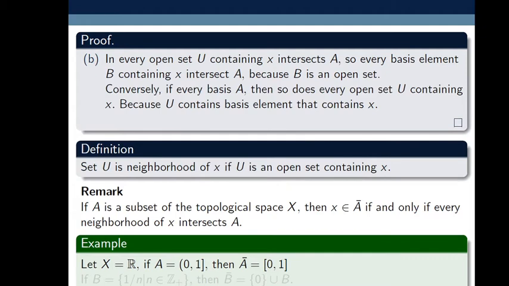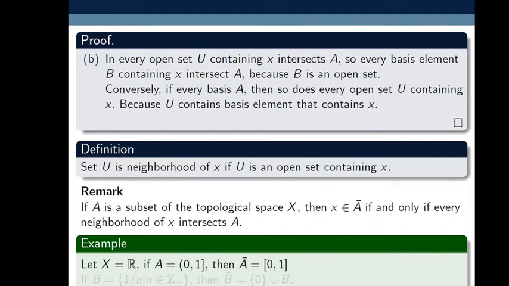Let's have some example. Suppose X equals R and A equals the half open interval [0, 1). Then closure of A equals the closed interval [0, 1]. Closure of A here is defined as the intersection of all closed sets containing A. Here A is contained in this interval, and this interval is equal to the intersection of all closed sets in R containing A.